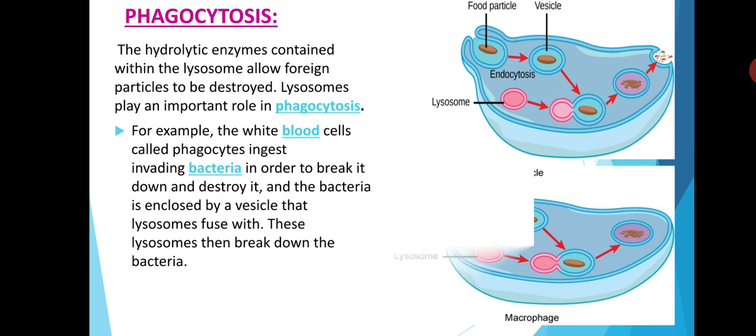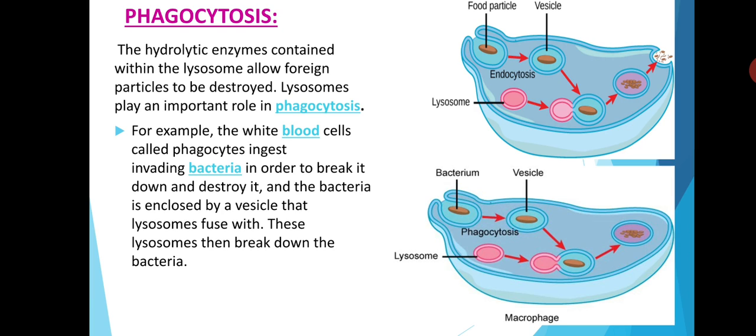Okay, here is a diagram in front of you. Two diagrams in front of you. In the first case, food particles are shown. In the second case, bacteria are shown. For example, the white blood cells called phagocytes ingest bacteria in order to break them down and destroy them.